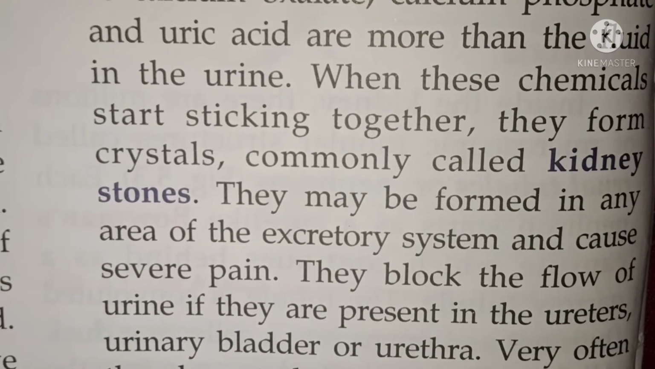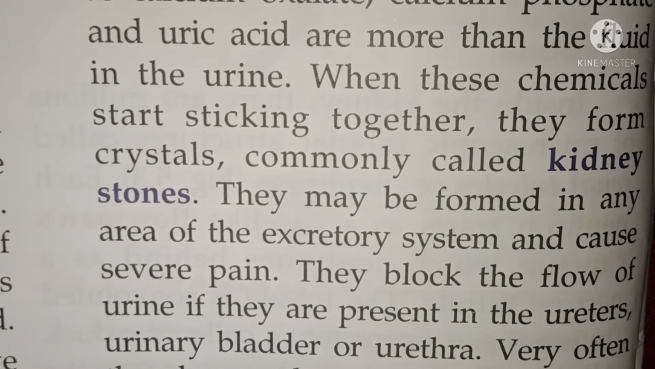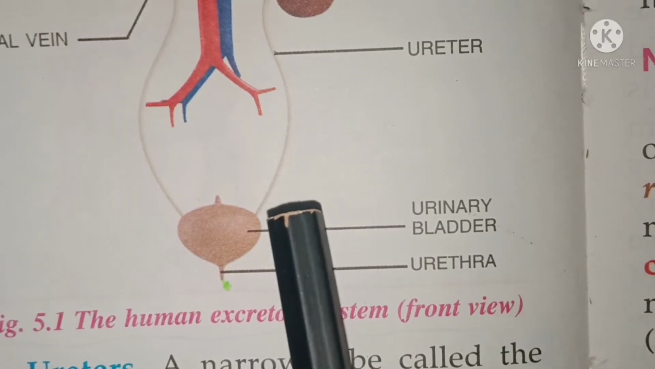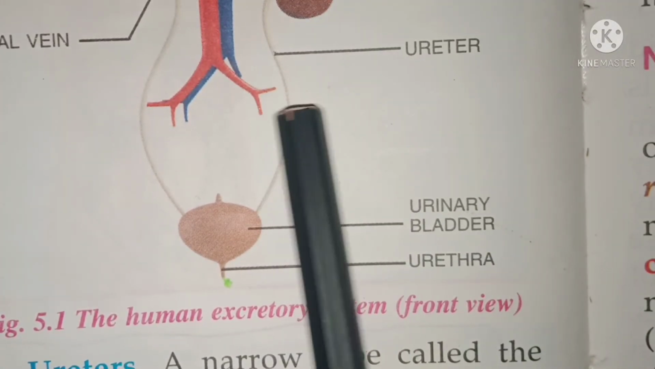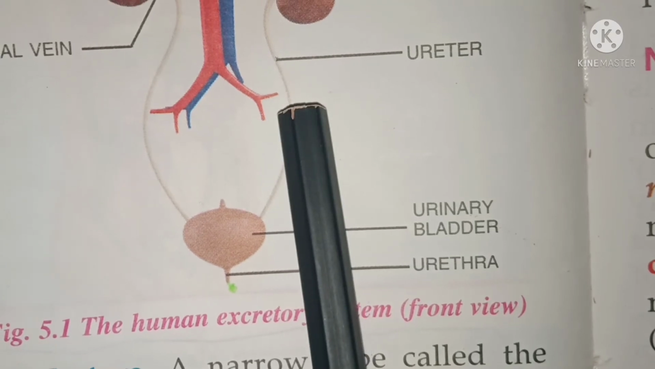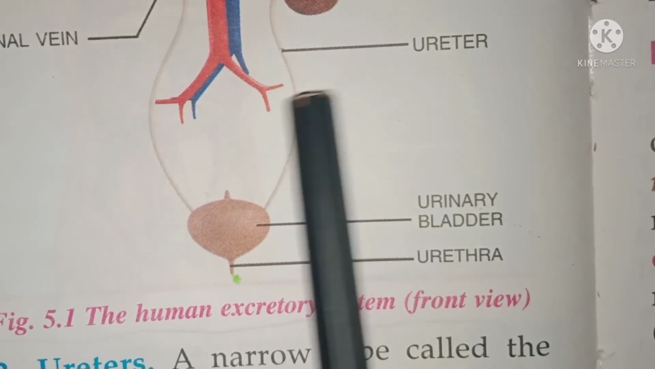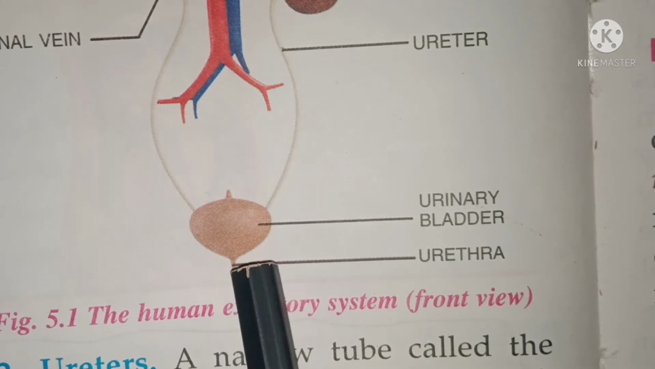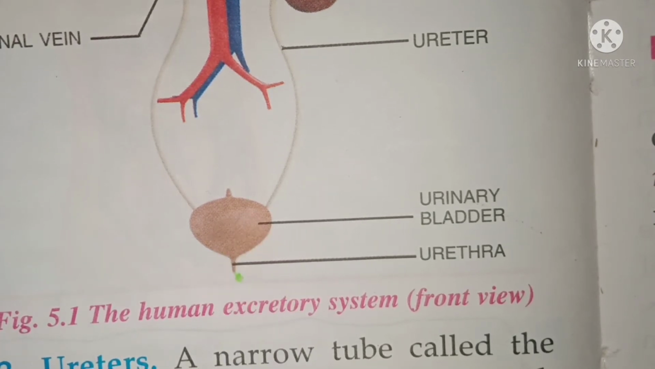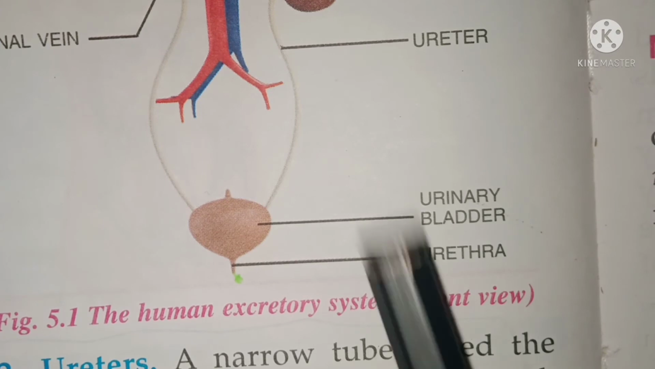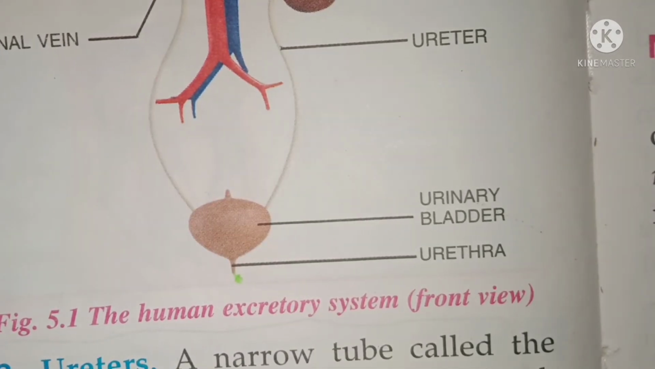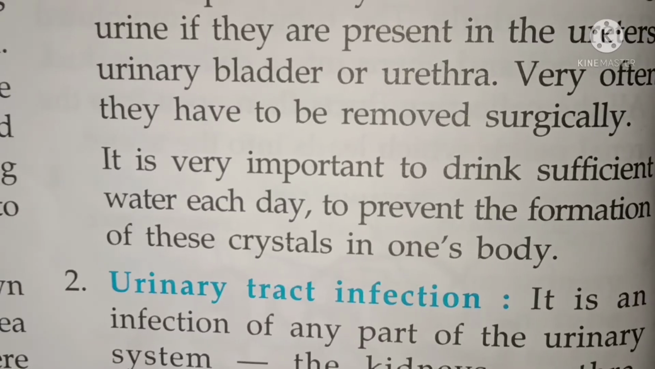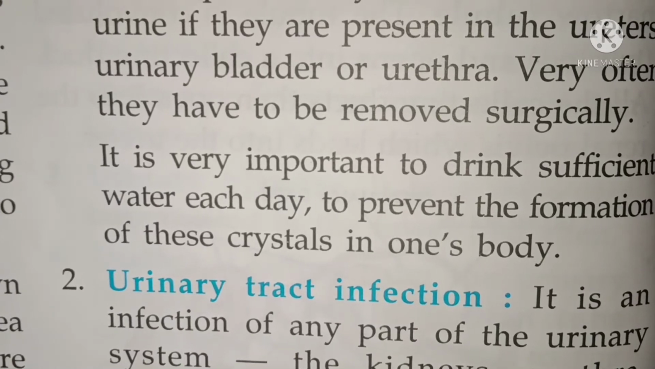Where they are present, let me show you in the diagram. These kidney stones may be formed in the ureter, next in the urethra, and next in the urinary bladder. So these are the areas where kidney stones can be formed. By drinking more water, these crystals can be controlled.